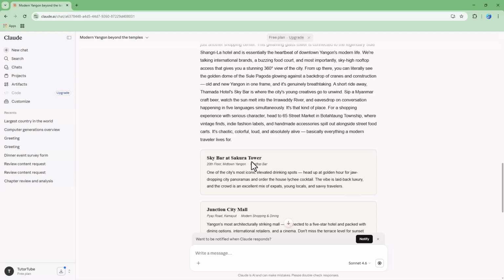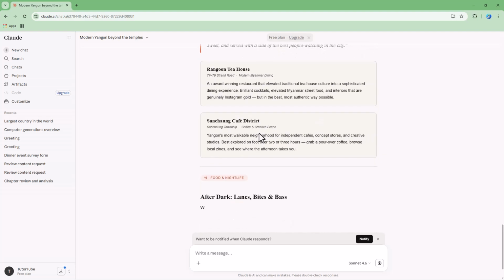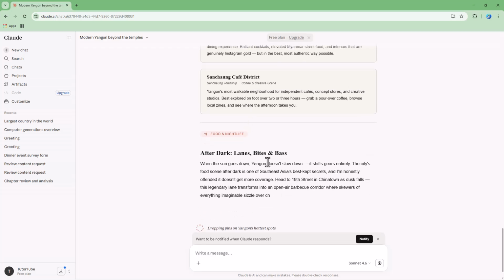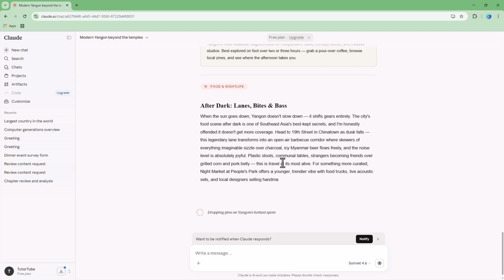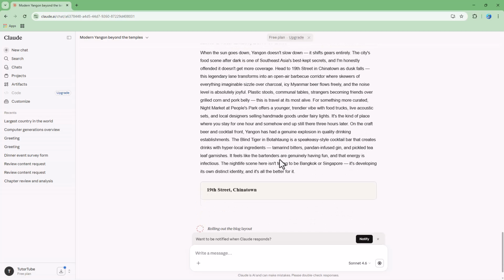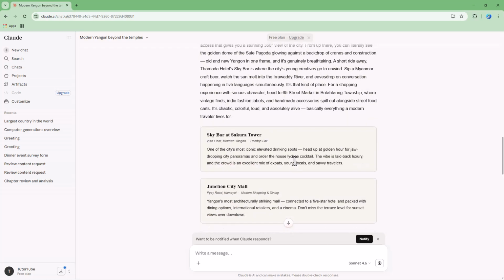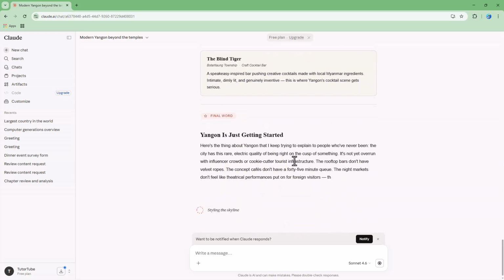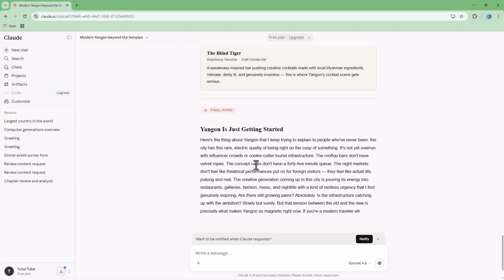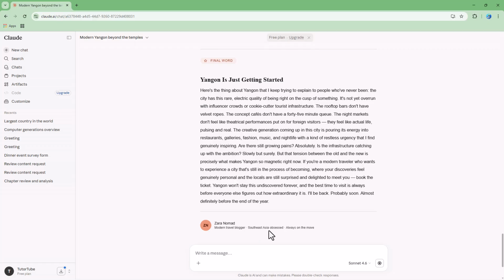You got the coffee places, the sky high shopping mall. You can see there's a Rangoon Tea House, After Dark Lane, Bytes and Boss. By sticking to what I actually said, it generated this. You can see that it is writing in about 1,000 words. You just need to wait.